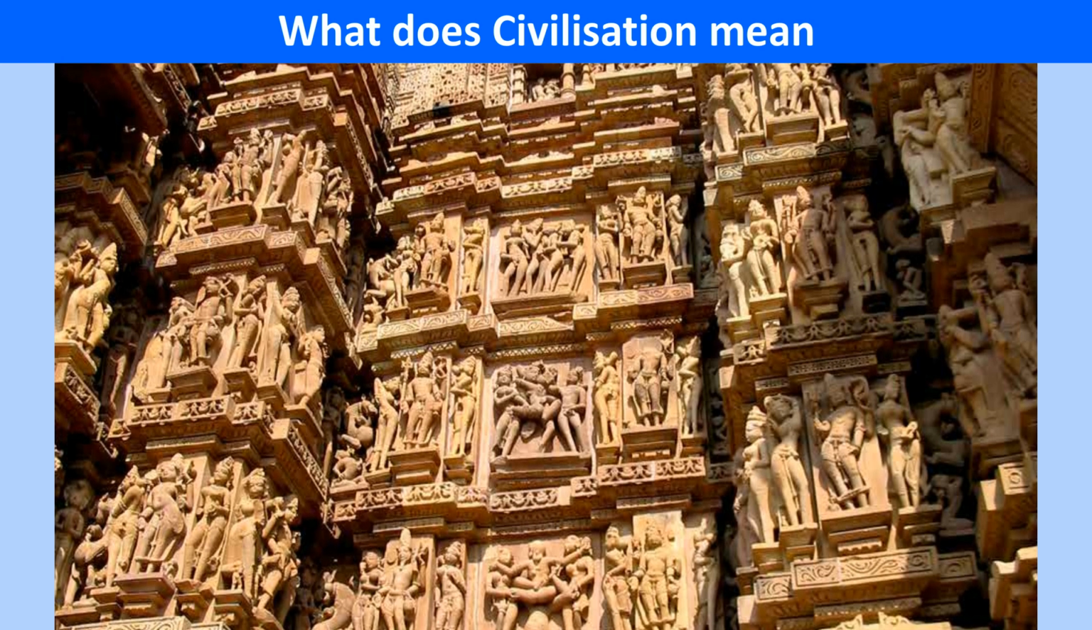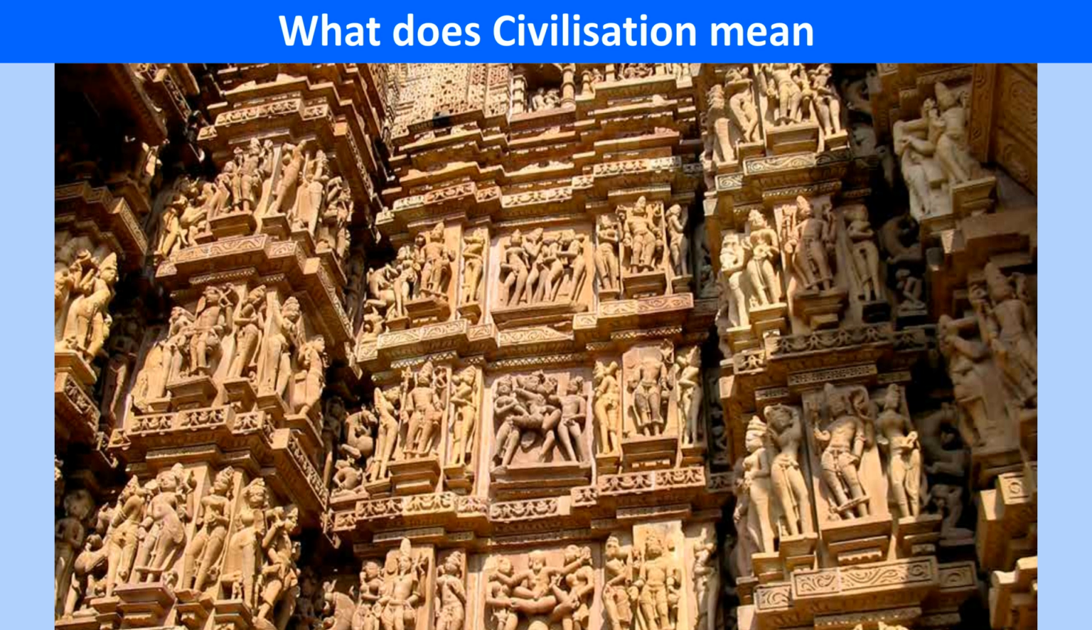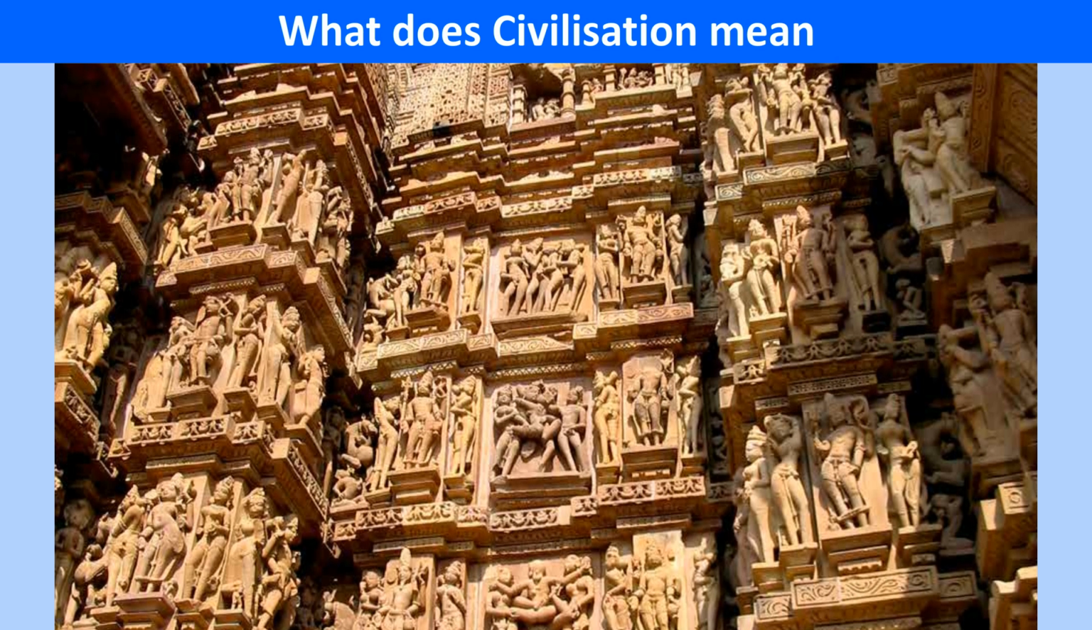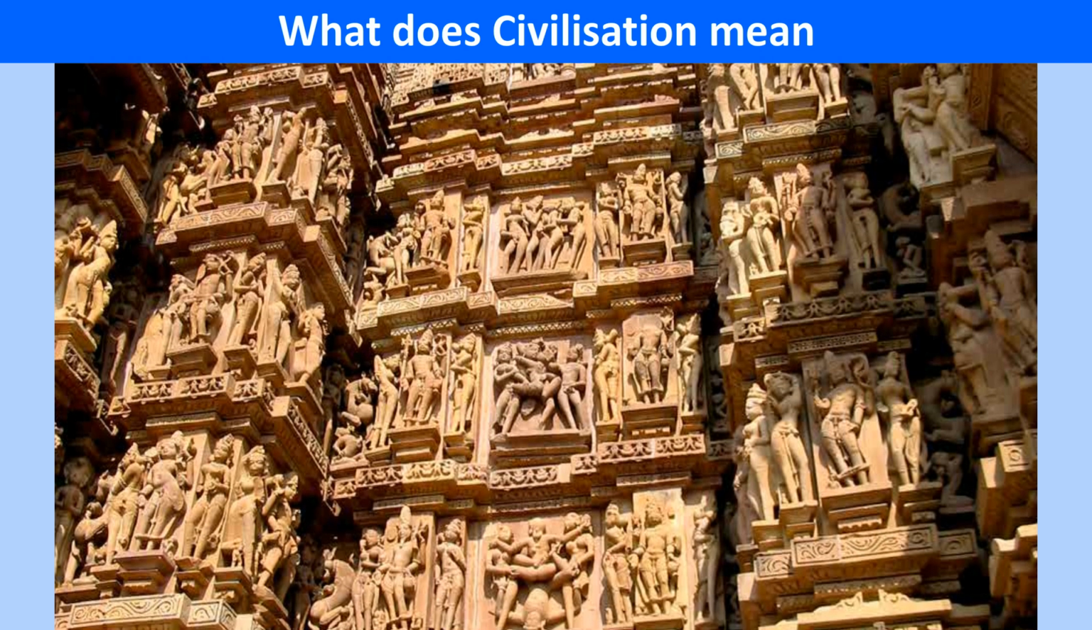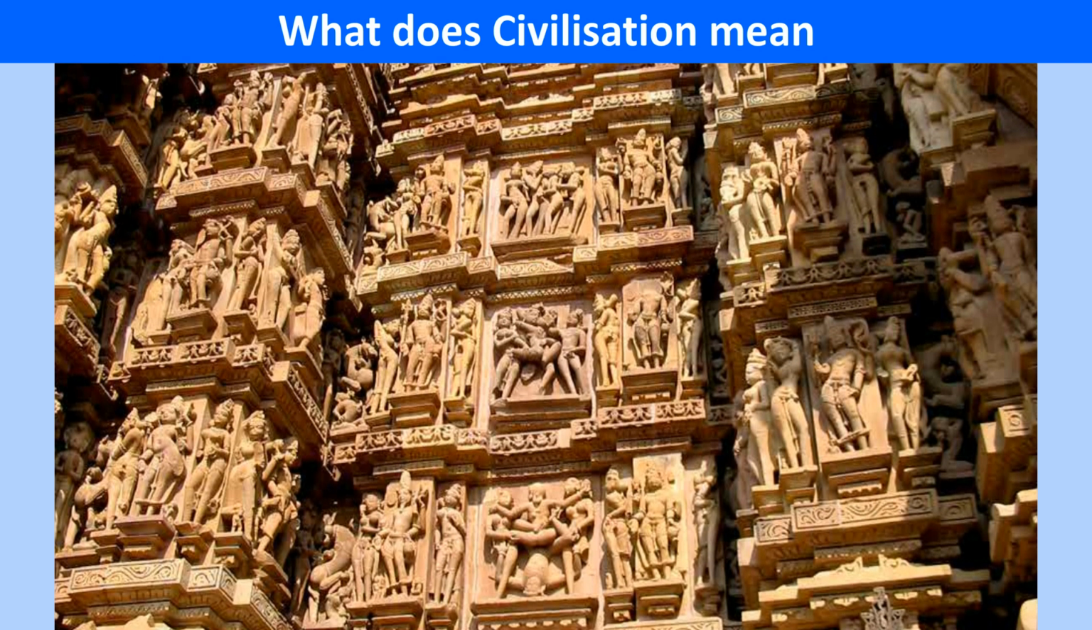The early human civilizations are also called river valley civilizations because they flourished along the banks of certain major rivers. Let us learn about them in more detail.